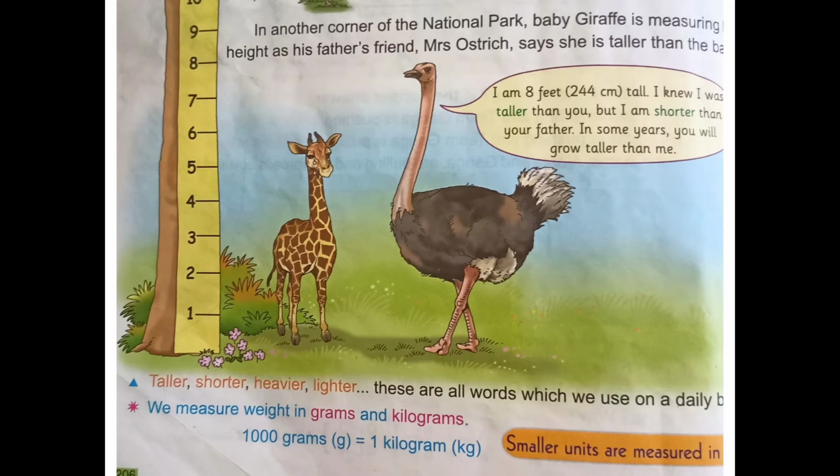We measure weight in grams and kilograms. Remember this, children? We measure weight in grams and kilograms. 1000 grams makes 1 kilogram. The short form of gram is g. The short form of kilogram is kg. Smaller units are measured in grams. If more weight is there, then we measure with kilograms.